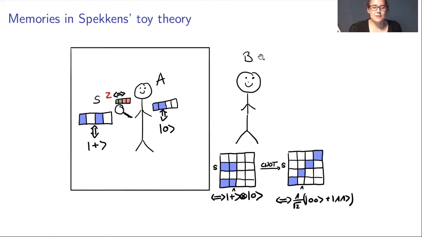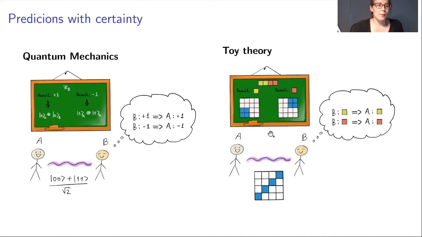As Bob, as an outsider, just sees this again as her applying a C0 gate onto Alice and her memory. Now let's talk about predictions with certainty in Spekkens toy theory and also quantum mechanics.